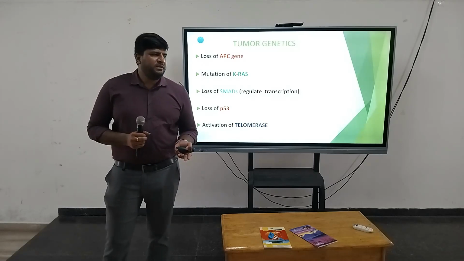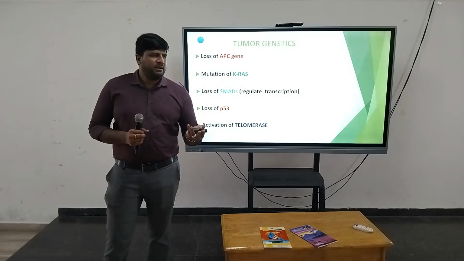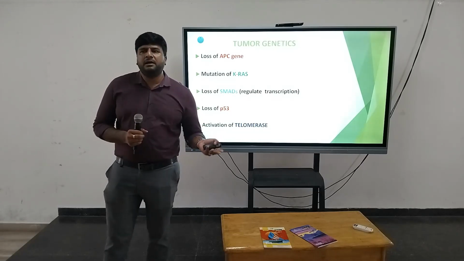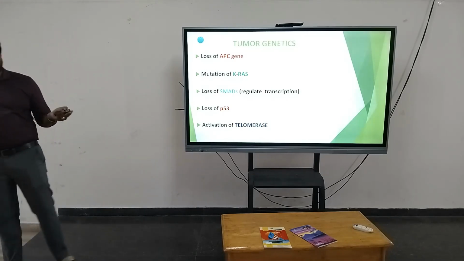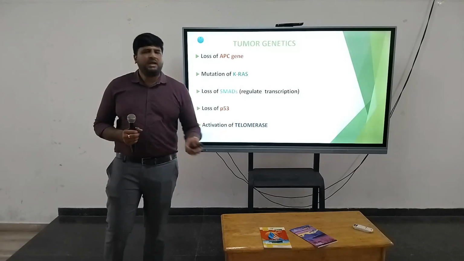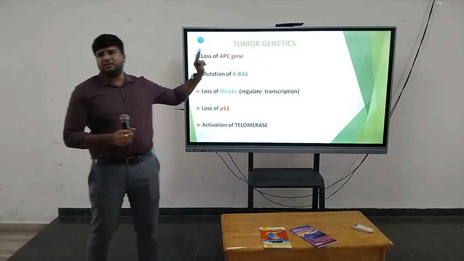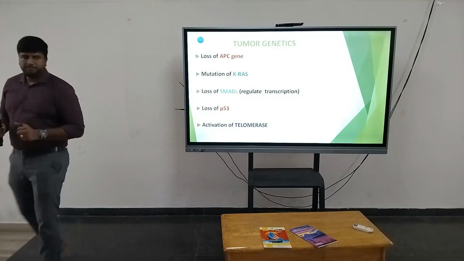In the name itself, it is going to repair the cell. Simple. If that gene gets affected, what is going to happen? The repair is not going to happen. Because of that, cell proliferation is going to happen. Ultimately, for all these things, the end result will be increased cell proliferation and tumor formation.